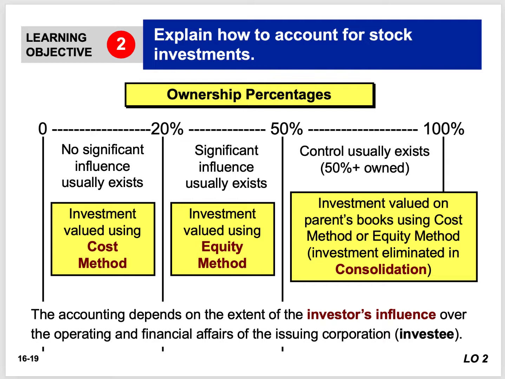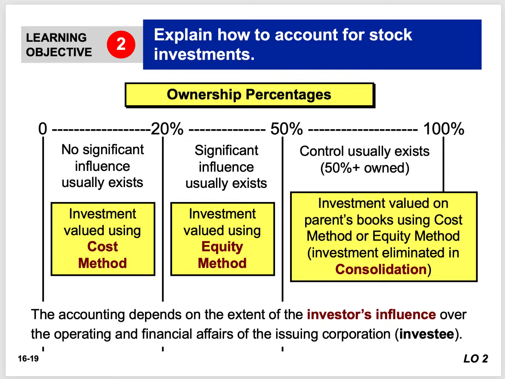If we own anywhere from 20 to 50% of a corporation's stock, the presumed influence that we have on that investee is significant, okay? And in that case, we need to use the equity method. Now, what if we have 50% to 100% of the company's outstanding stock?